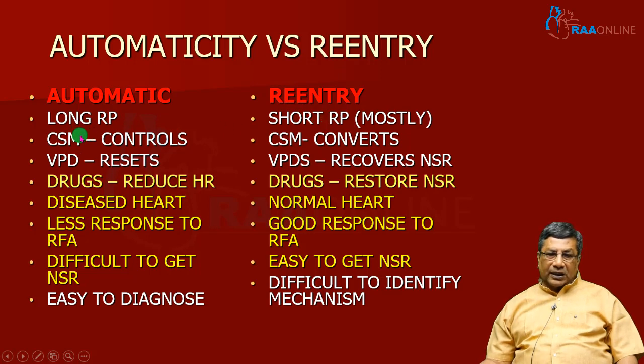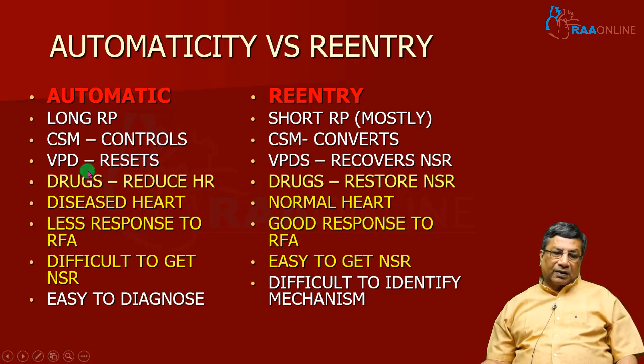When you give a carotid sinus massage in automatic tachycardia, you can only control the heart rate, but not convert the arrhythmia into sinus rhythm. Whereas in a reentry arrhythmia, most often carotid sinus massage will convert it into sinus rhythm. Similarly, with an intermittent VPD, the tachycardia will be reset by the ventricular premature beat. The VPDs will terminate reentry tachycardias most of the time.